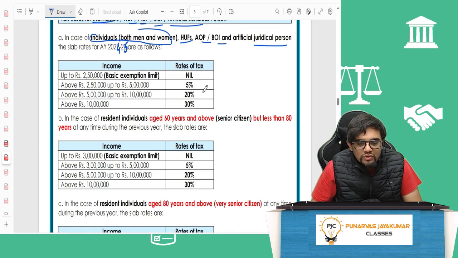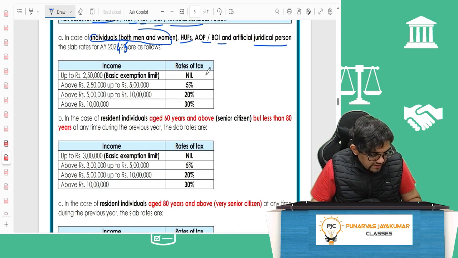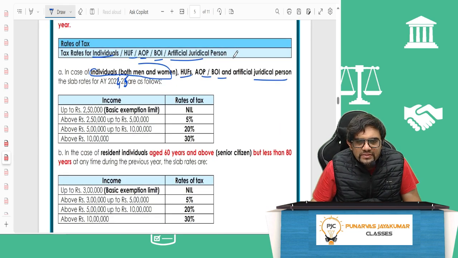So guys, these have always been the slab rates. You already know it is the same slab rates which are continuing. Up to 2,50,000 rupees, basic exemption limit, nil. 2,50,000 to 5 lakh, it is 5%. 5 lakh to 10 lakh, 20%. Above 10 lakh, 30%. These are the slab rates which you studied in Inter also. Of course, when you studied in Inter, maybe the rates would have been different, but here this is what it is. This is in case of individuals, both men and women.